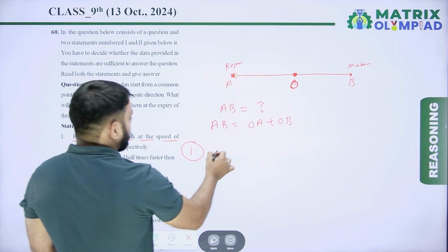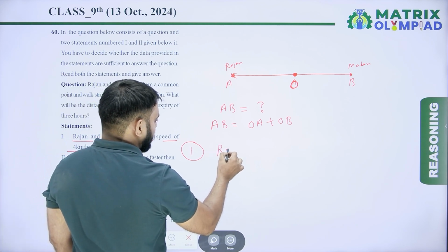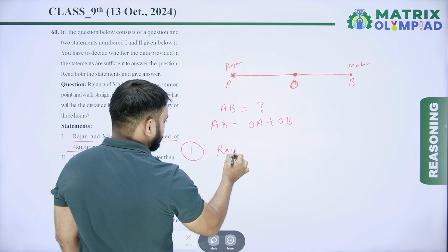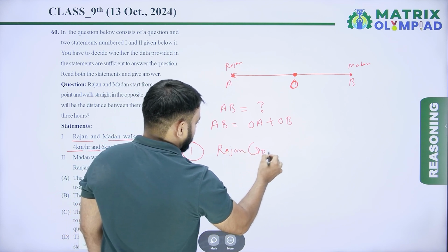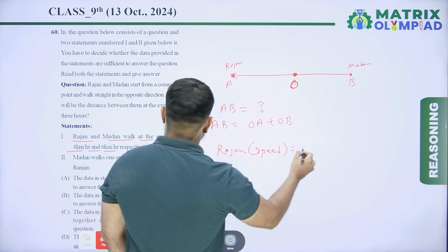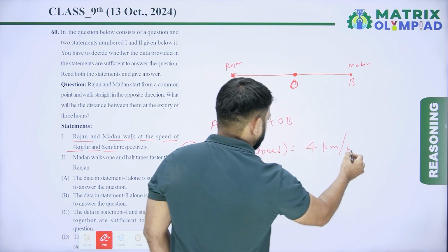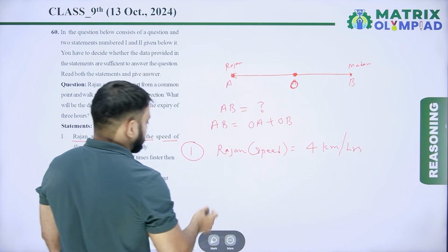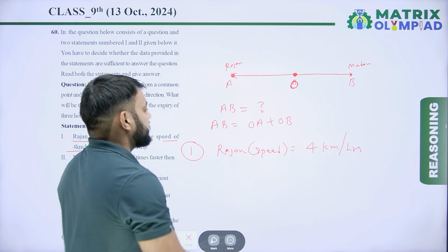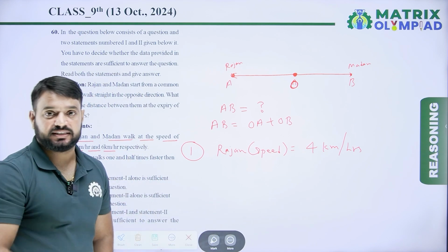So speed of Rajan is equal to 4 km per hour and speed of Madan is 6 km per hour.